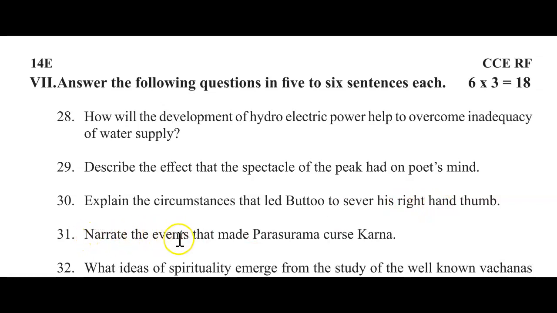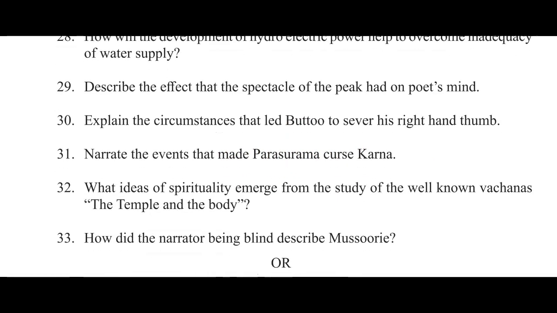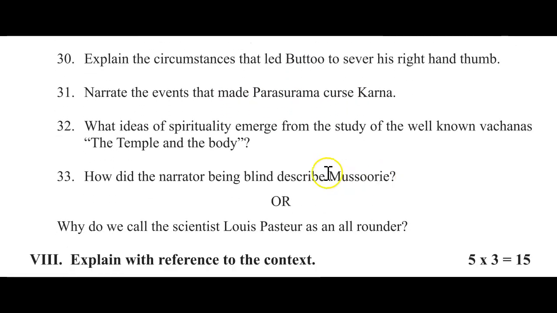31, narrate the events that made Parashurama curse Karna. 32, what ideas of spirituality emerged from the study of the well-known Vachanas, the temple and the body? 33, how did the narrator being blind describe Mussoorie? Or, there is an option.